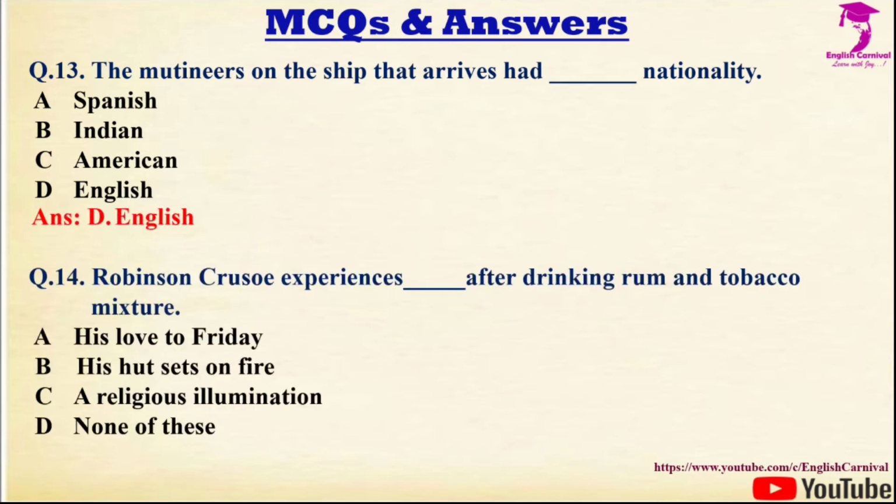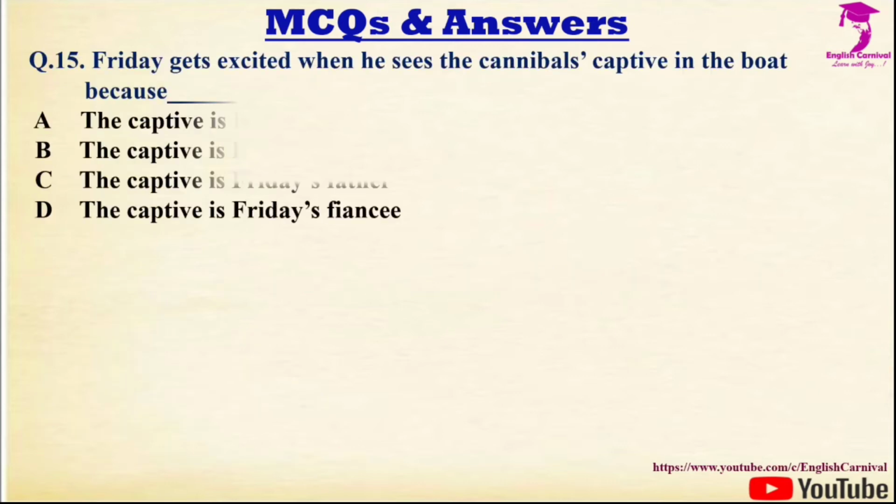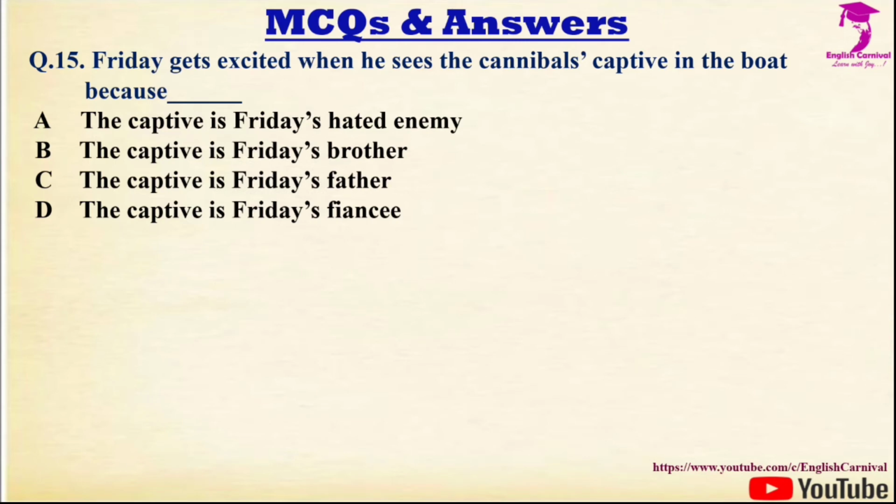Question number 14 we have, Robinson Crusoe experiences dash after drinking rum and tobacco mixture. Options are A, his love for Friday, B, his hut sets on fire, C, a religious illumination, and D, none of these. Correct answer is C, and it is a religious illumination. Question number 15 we have, Friday gets excited when he sees the cannibals captive in the boat because dash. Options are A, the captive is Friday's hated enemy, B, the captive is Friday's brother, C, the captive is Friday's father, and D, the captive is Friday's fiancé. Correct answer is C, and it is the captive is Friday's father.